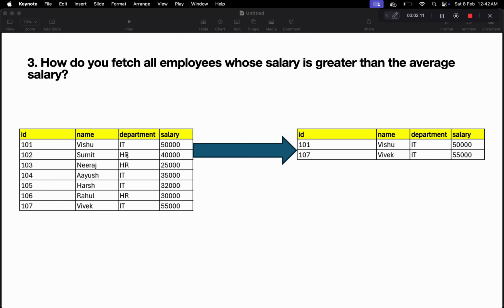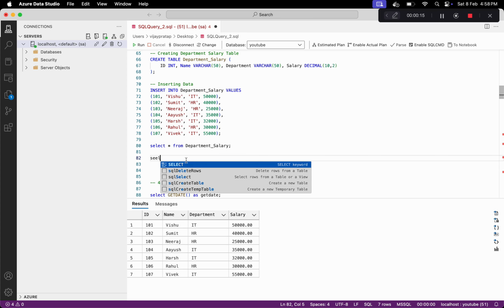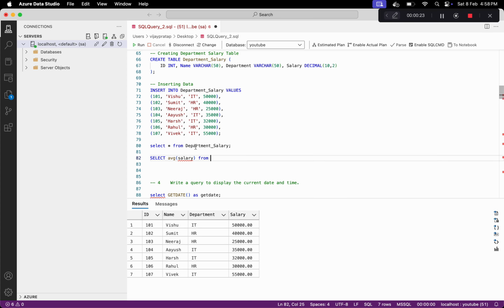So now let's look into the SQL and see how we can solve this. In this we have this department salary table, and because we have to find out all the salaries that are greater than the average salary, first let's try to find out the total average salary. We can do this by SELECT, and we can use the aggregate function, which is AVG of salary, from department salaries, right? So let's run this, or let's run both of these.